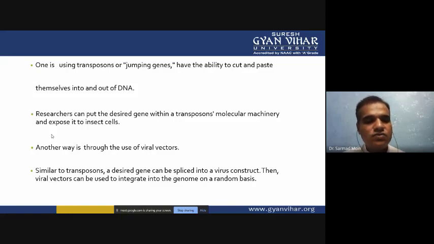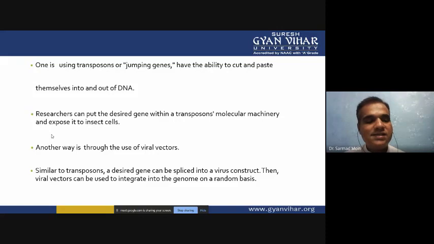Another way is the use of the viral vector. Similar to the transposon, desired genes can be spliced into the virus construction, and then the viral vector can be used to integrate into the genome on a random basis. So we can insert our gene of interest into the viral vector, and then the viral vector is able to transfer the gene of interest into the insect cells.